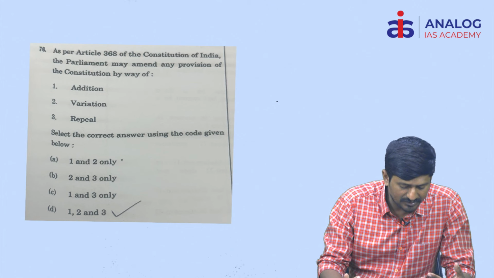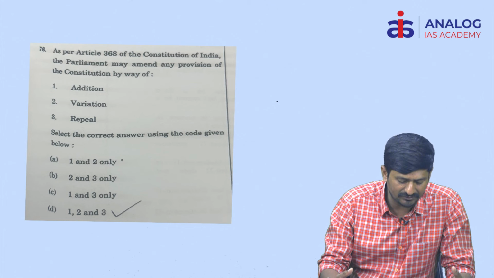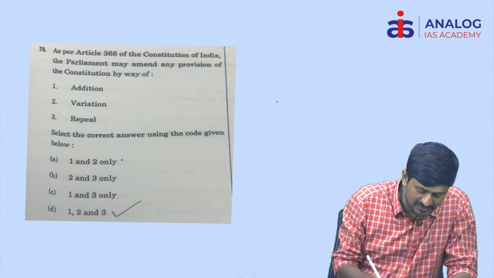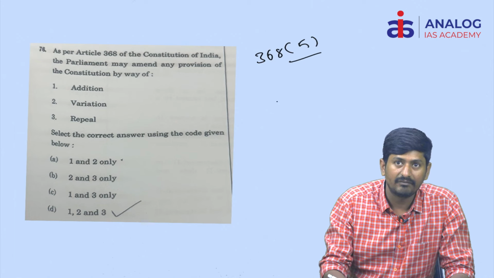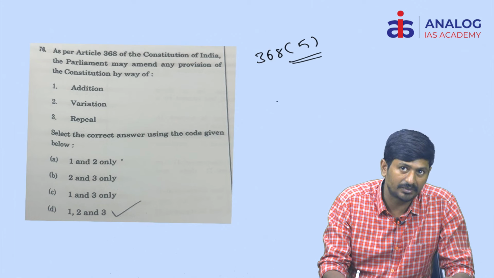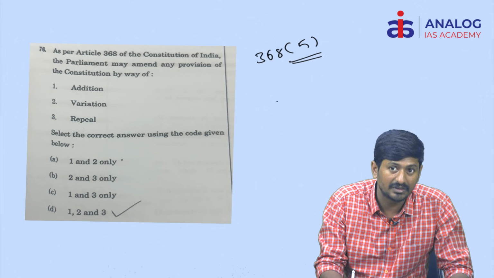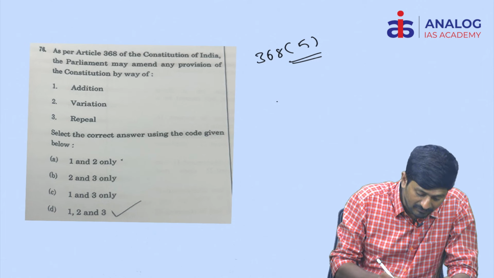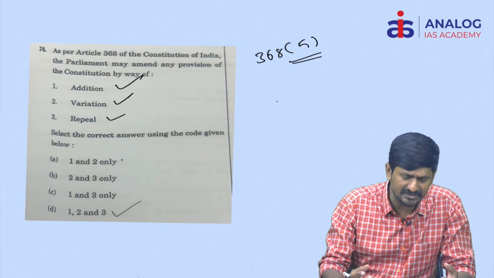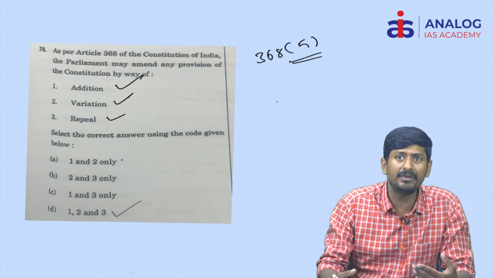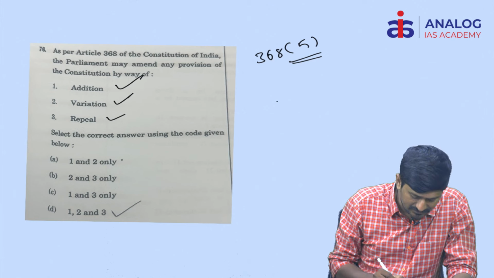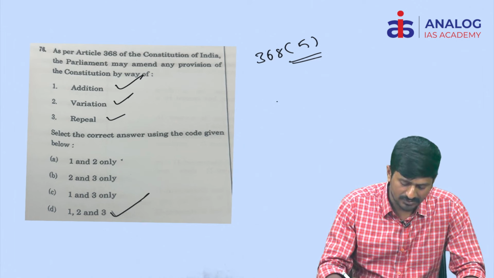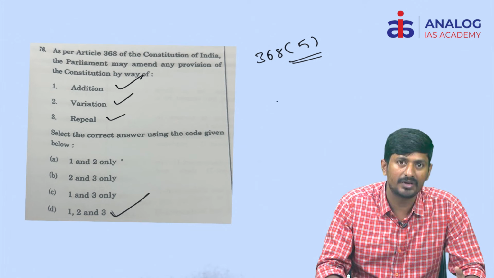Next, coming to question number 76. As per Article 368 of the Constitution, Parliament may amend any provision of the Constitution by way of. I repeatedly told you in various classes, Article 368 Clause 5, which has been added by the 42nd Constitution Amendment Act, clearly lays down that the Constitution is amended by means of addition, variation and repeal. These three things are covered under the concept of amendment of the Constitution. So hence the right answer is D. So 1, 2, 3, all the statements are correct. So this is the preliminary key and explanation.